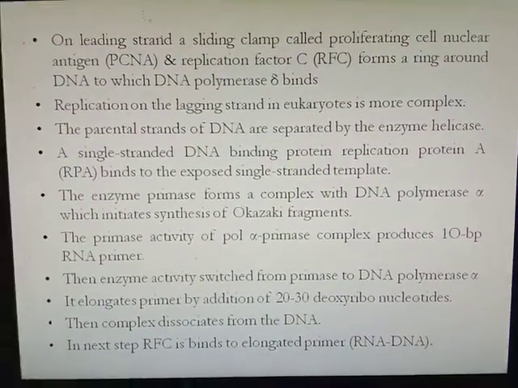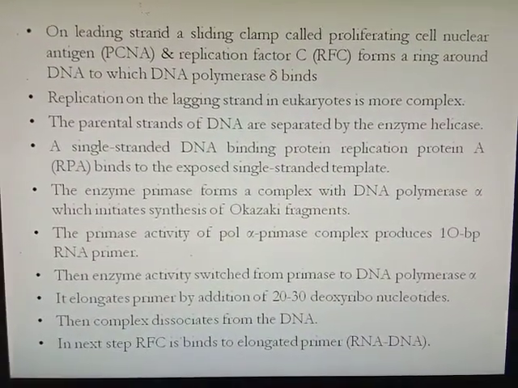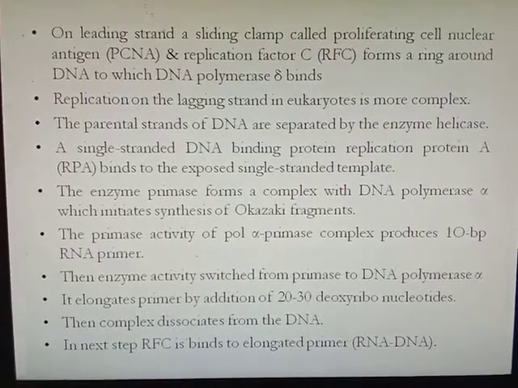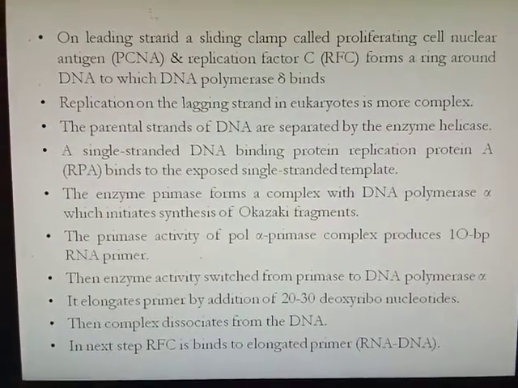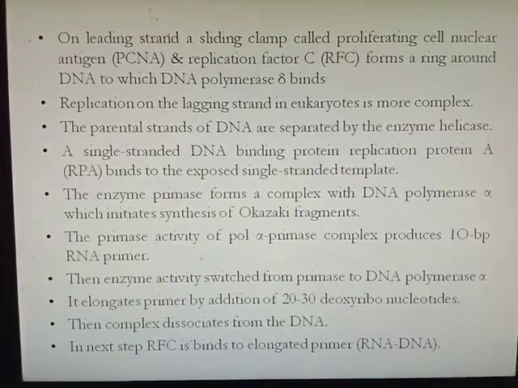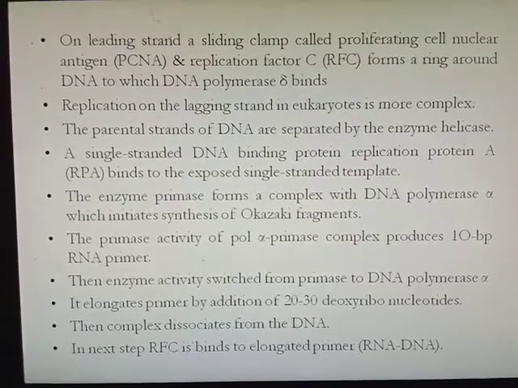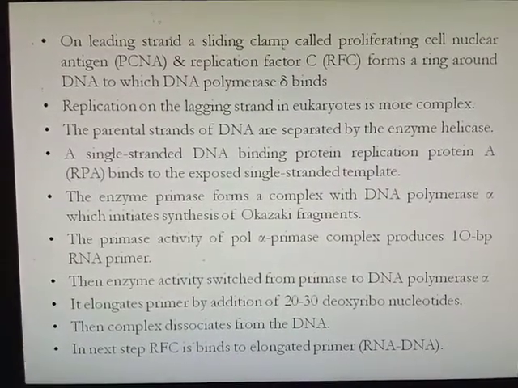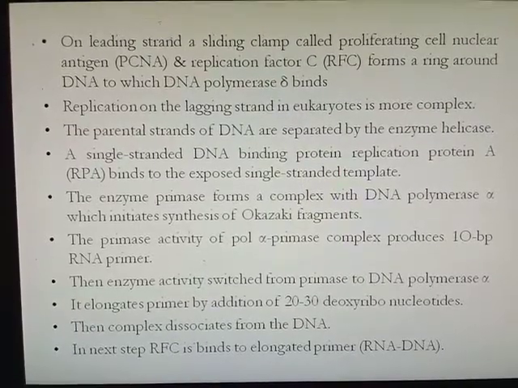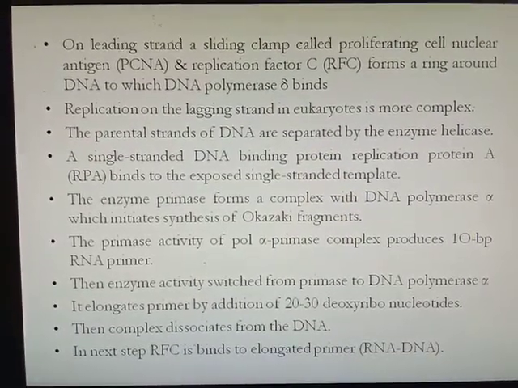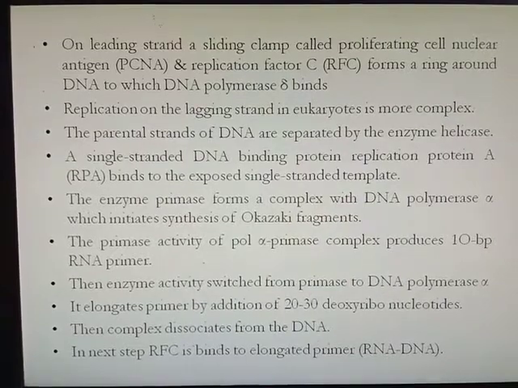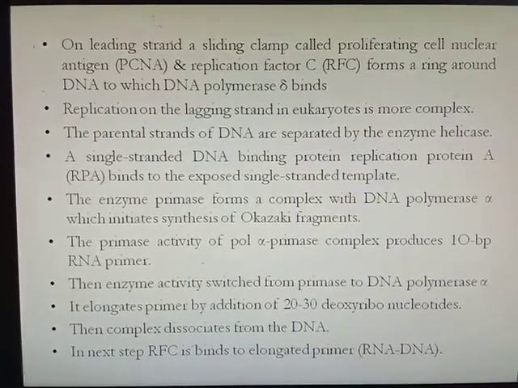On the leading strand in eukaryote DNA replication, the sliding clamp, also called proliferating cell nuclear antigen PCNA, and replication factor C will form a ring around the DNA to which DNA polymerase delta will bind. Okay, then replication on the lagging strand in eukaryotes is more complex.